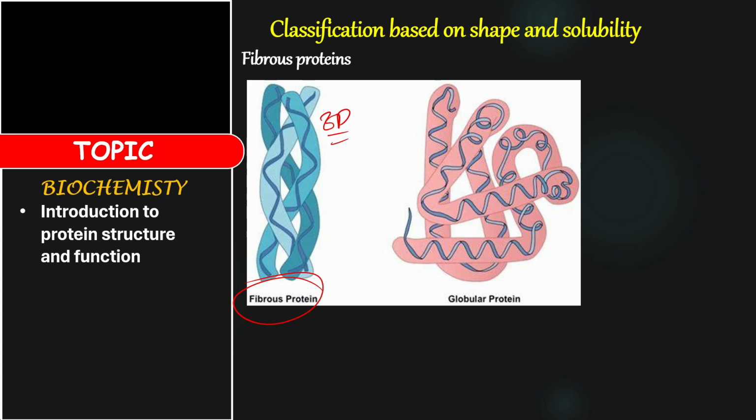Then when the protein becomes too long, it begins to fold to give us the 3D structure. This one is a linear structure. That is where you now have the secondary structure, with the alpha helix and beta helix. All those fall under fibrous protein. So fibrous protein is more like secondary protein structure, like the alpha helix and beta helix. Then the globular proteins have the 3D and the quaternary structure.